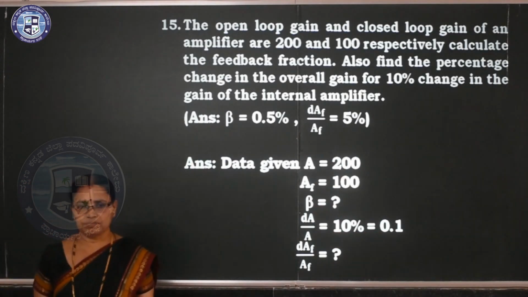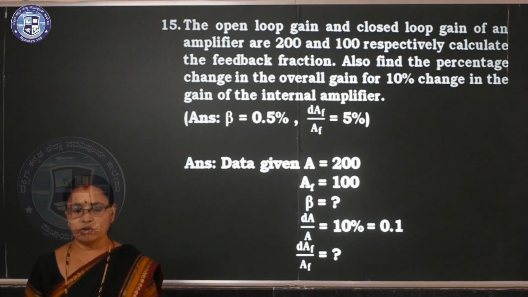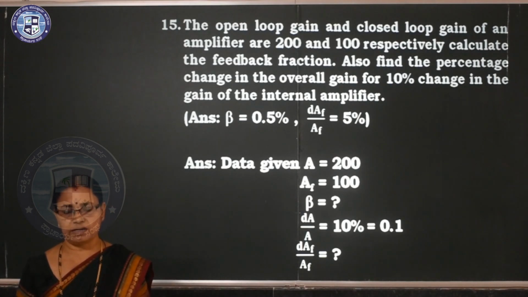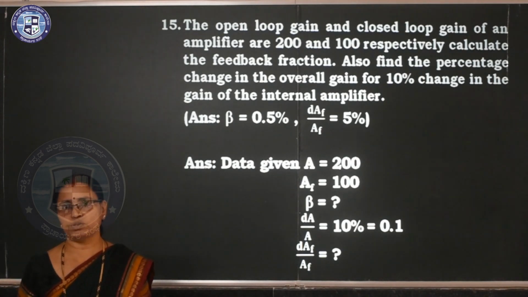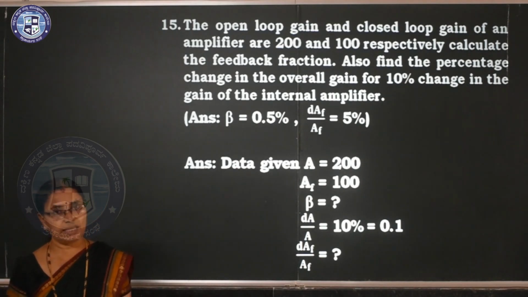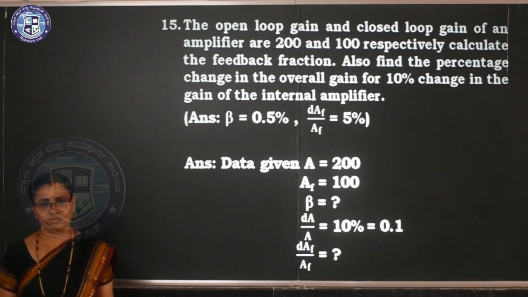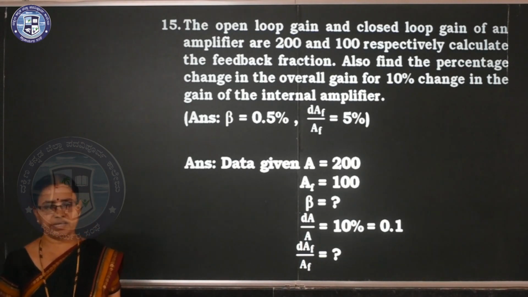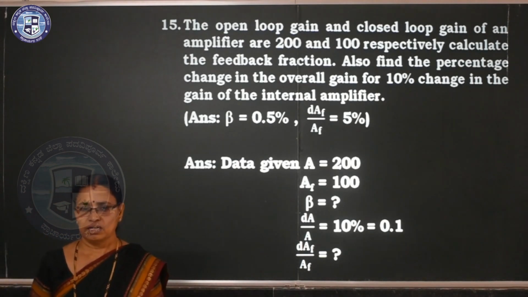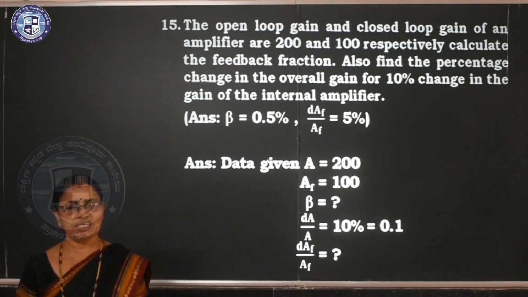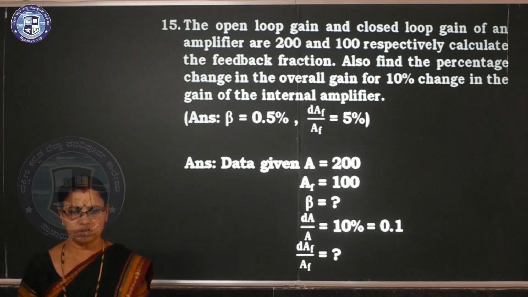This is the last problem. The open loop gain and closed loop gain of an amplifier are 200 and 100. I already told you the gain is more before introducing negative feedback. So 200 is A and AF is equal to 100. Calculate the feedback fraction, beta you have to calculate, and also find the percentage change in the overall gain for 10% change in the gain of the internal amplifier. Means before applying feedback 10%. So after applying feedback we have to calculate.